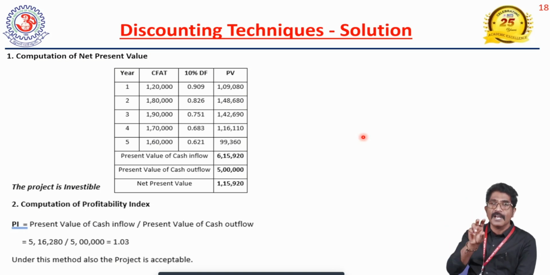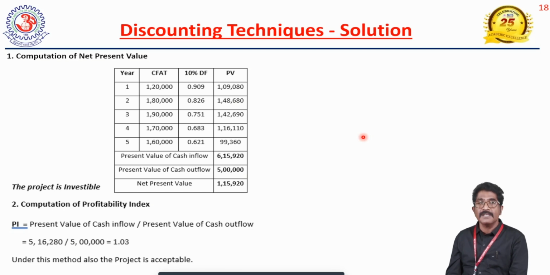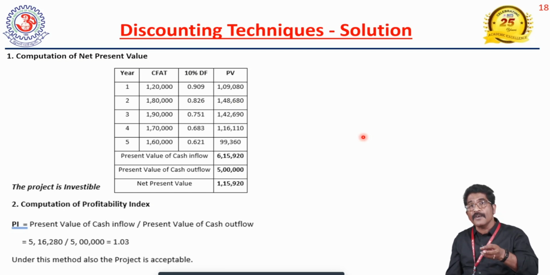What is the present value of 1 rupee? That is the thing, and that has to be multiplied with the cash inflow. Take 1,20,000 rupees, which you will get after completion of 1 year. What is the present value of 1,20,000? That is important. So 0.909 has to be multiplied with 1,20,000, and then you will get 1,09,080. That is the present value of 1,20,000. It means 1,20,000 rupees you will get after 1 year, and now its present value is 1,09,080.